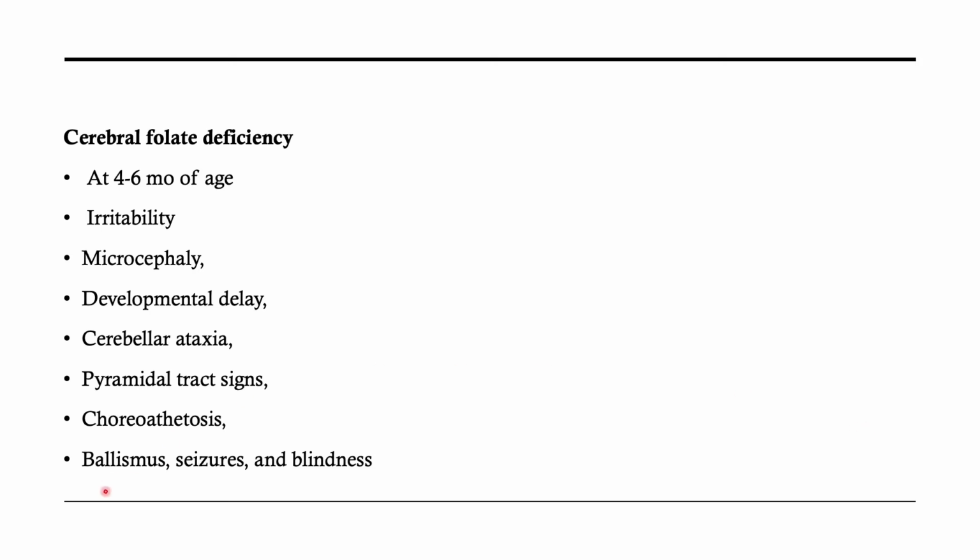So if a child presents with refractory seizures, developmental delay, microcephaly, anemia, and listlessness, in that case you should always think of cerebral folate deficiency.